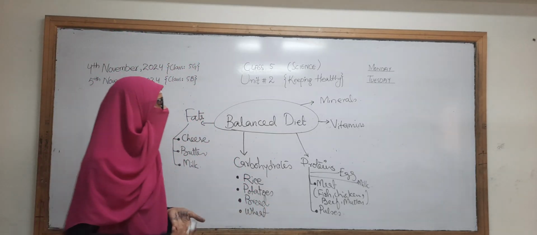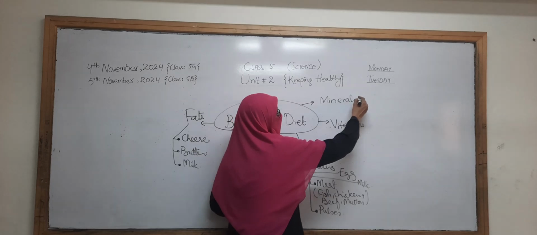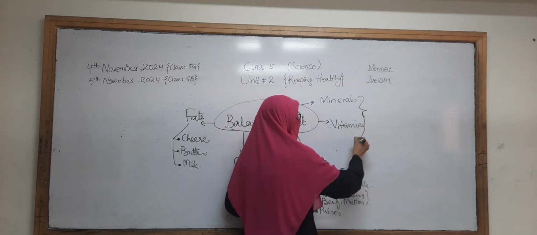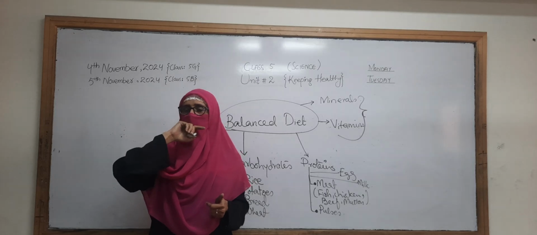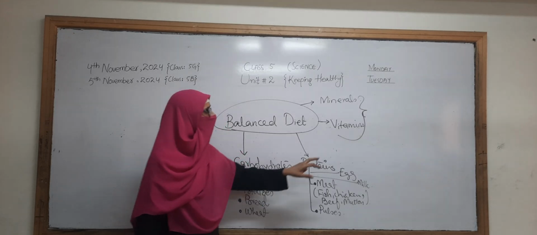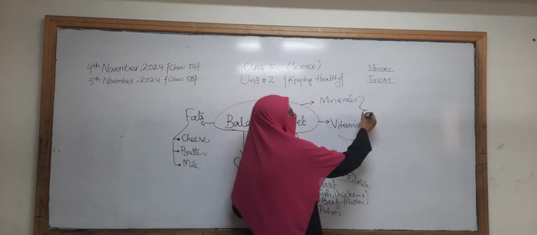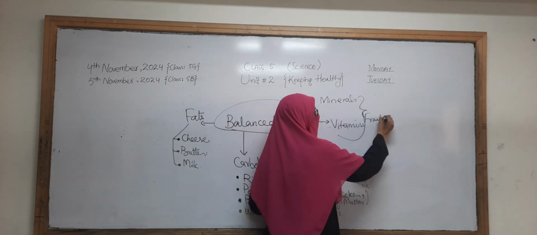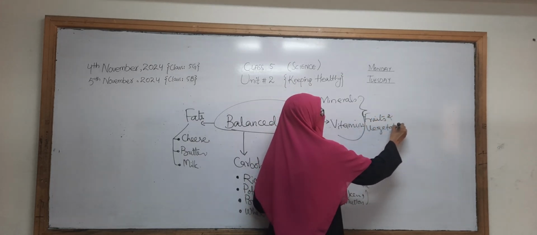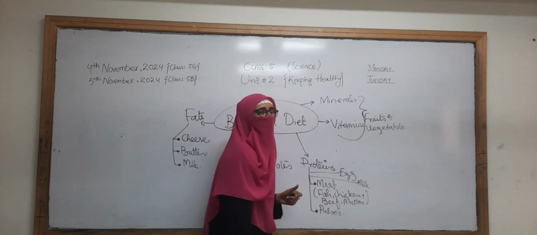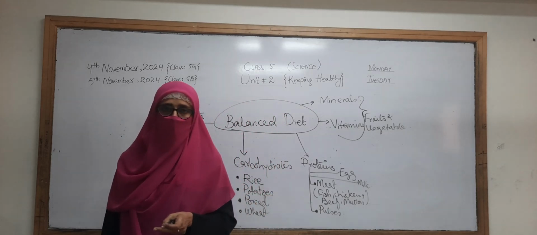Now, if we talk about minerals and vitamins, which food items have minerals and vitamins? Good.